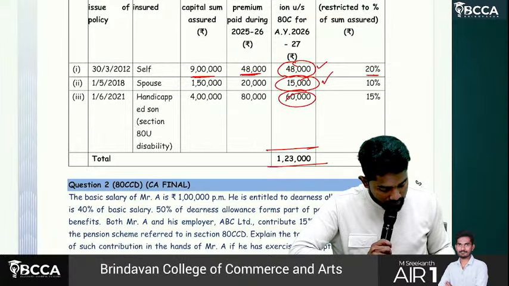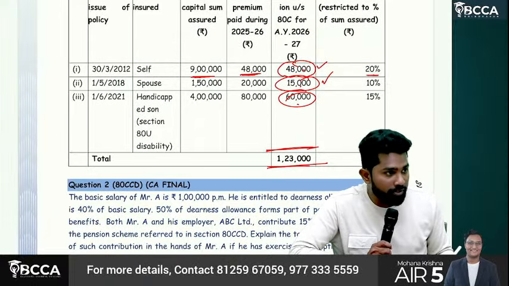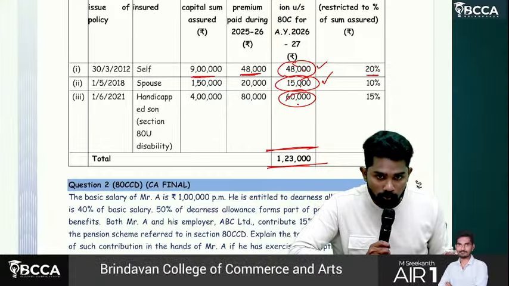So total is how much? 48, 15, 60, total 1,23,000. Sir, if this total exceeds 1,50,000, again that is restricted to 1,50,000 only.